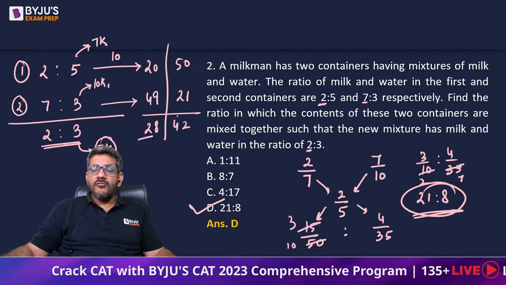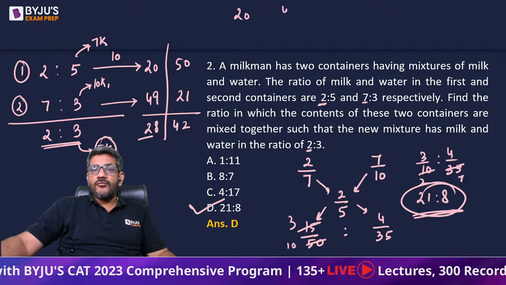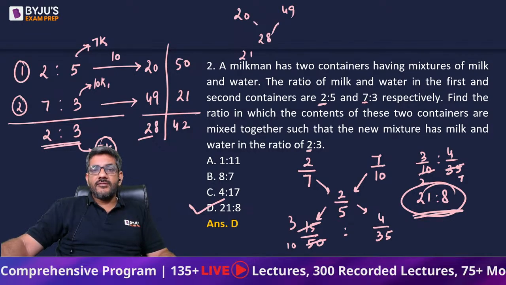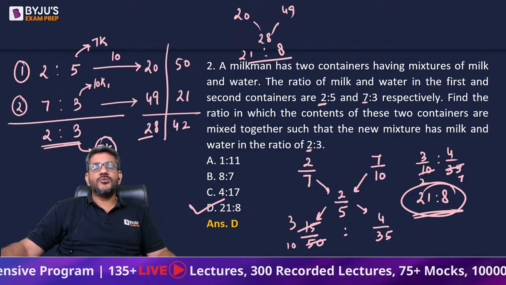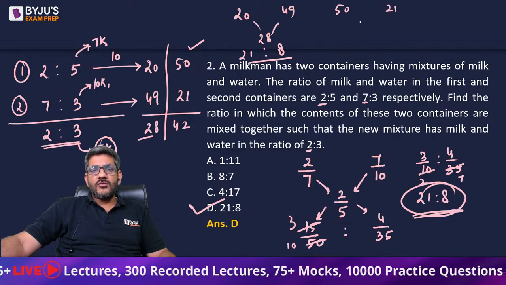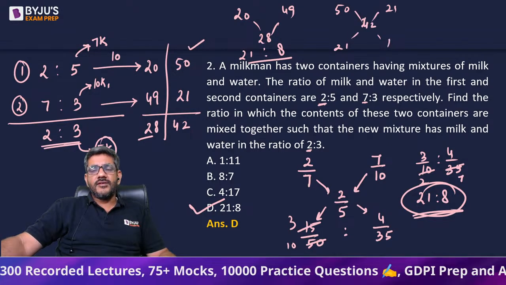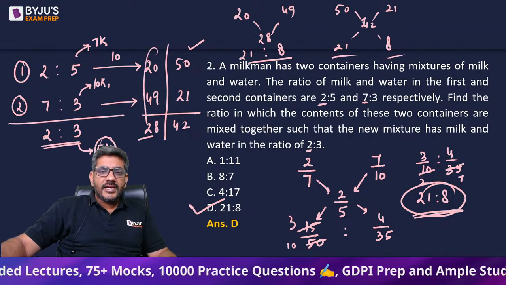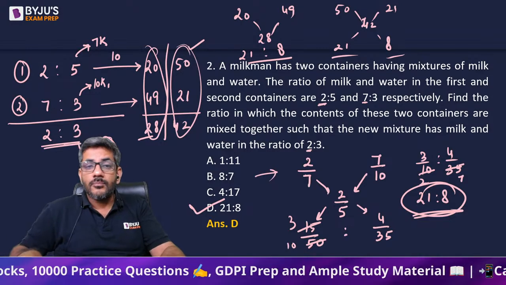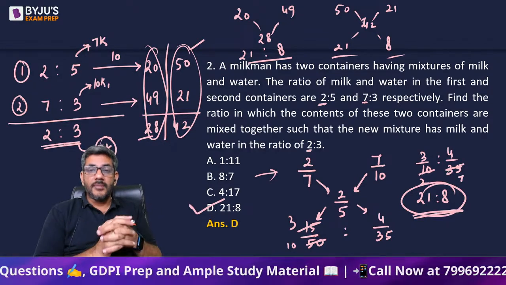Now using alligation would be easier for you, क्योंकि अगर मैं 20 और 49 को यूज करता हूं, I want 28, the difference is 21, the difference is 8, the ratio is 21:8. I can also use water here. 50 और 21 को लेके I want to make 42, the difference is 21, the difference is 8. So इसमें एलिगेशन करना थोड़ा सा आसान हो जाता है rather than working upon the fractions.